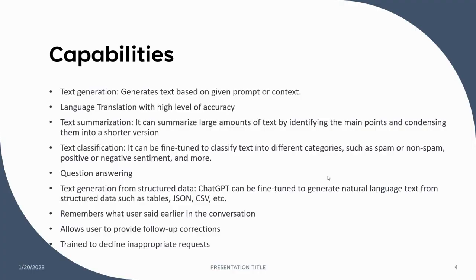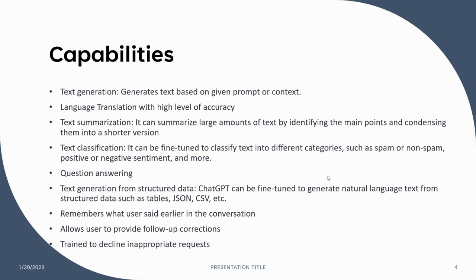The capabilities of ChatGPT are many. Some of them I have listed here. It can do text generation. It generates text based on the given prompt or input. Language translation with a high level of accuracy. I have tested for regional languages, and it's not very good at this point of time, but for international languages, it is very good with a high level of accuracy.